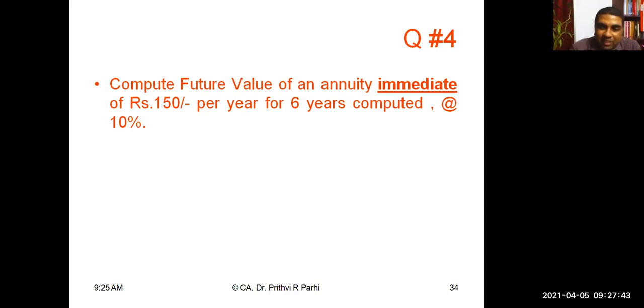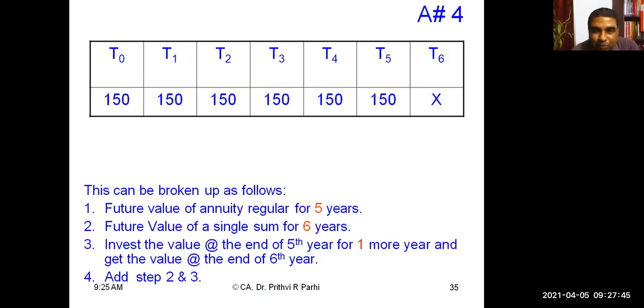Now, it is the future value you have to calculate. This is the cash flow. We need to arrive at the value at this point, that is the future value. So I will ignore this cash flow. If you ignore it, it looks like an ordinary annuity, is it not?